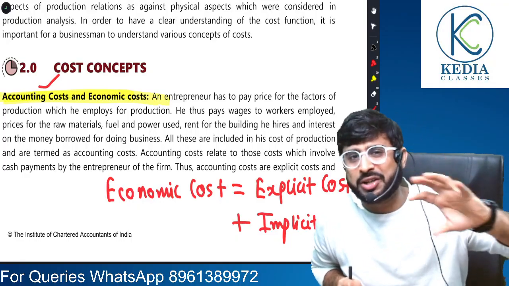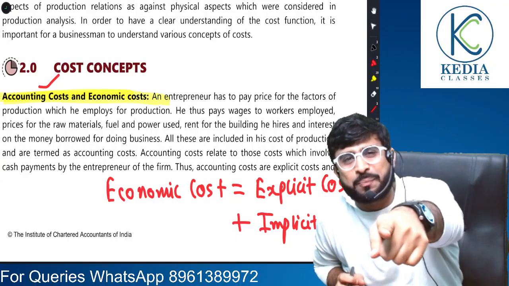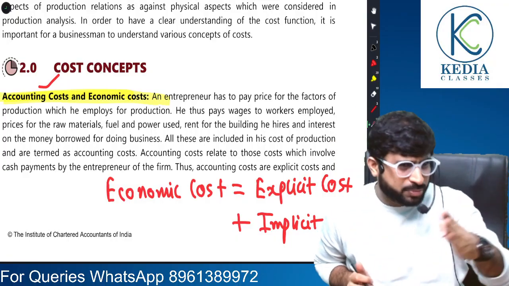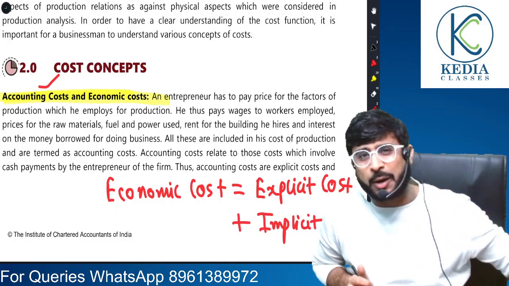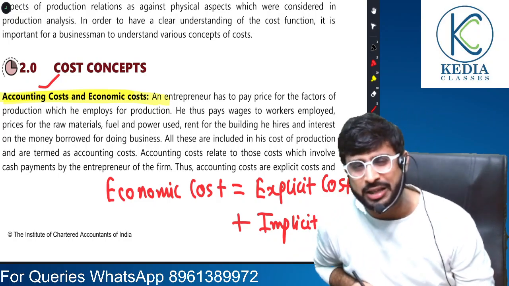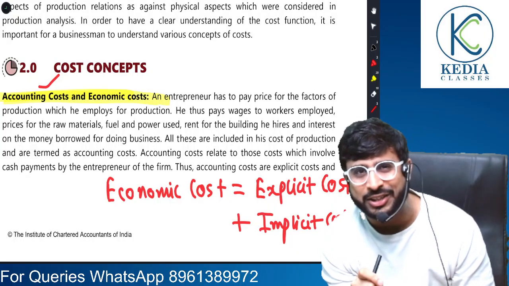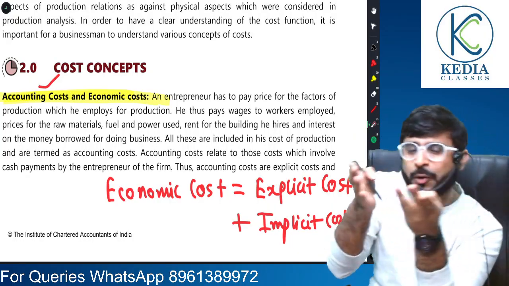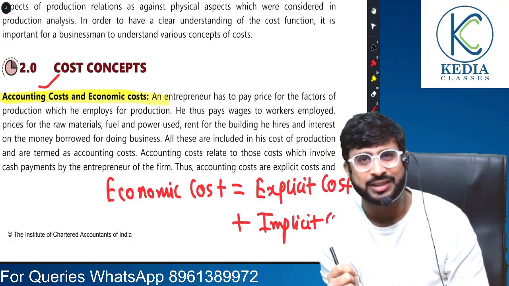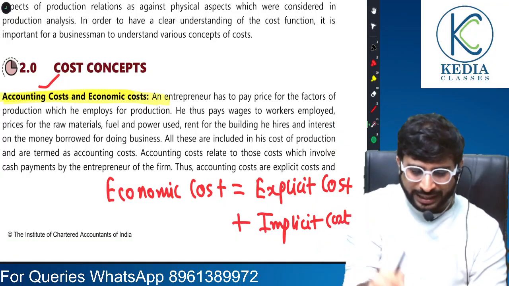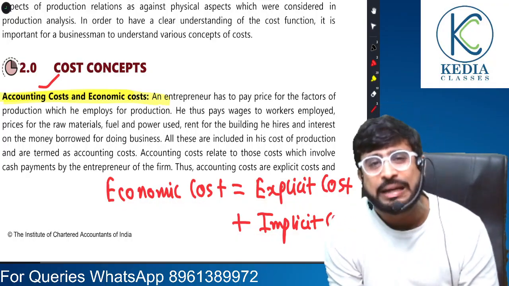This similar concept of explicit cost and implicit cost, we had also studied under the production chapter. Yes, sir. That is why when I started the class, I told you that you must have seen the production chapter. In the production chapter also, I will remind you from the ICAI material, page number 3.14, paragraph number 2, line number 1. There also we had understood that there is a difference between economic profit and accounting profit. That is what it is talking about. So economic cost is both explicit cost and implicit cost.